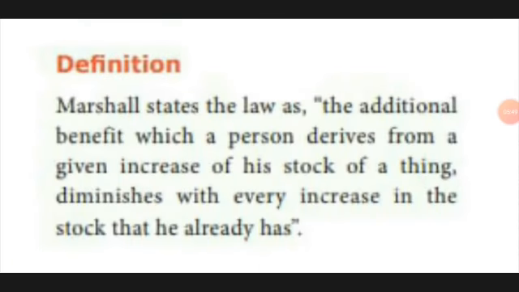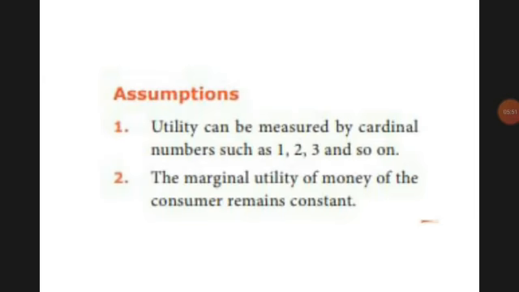For this law, assumptions are there. The first assumption is that the utility should be cardinal, 1, 2, 3. The first apple, second apple, like that, a continuation of 1, 2, 3 like a cardinal should be there. The second assumption is that the money being spent should be constant: 1 rupee the first time, and the second time when you are buying the same apple, 1 rupee only should be there.